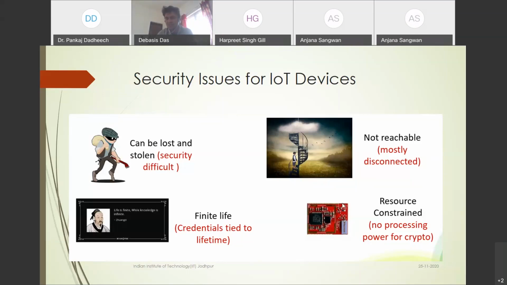Resource constraint is important, because there is no processing power for cryptography. Cryptography means, for example, that if you want to generate one big cryptographic pseudo random number, 2 to the power 50, and apply a strong encryption algorithm like RSA with 512 bits, then the computation cost on a resource-constrained device is too high. So automatically the process slows down.